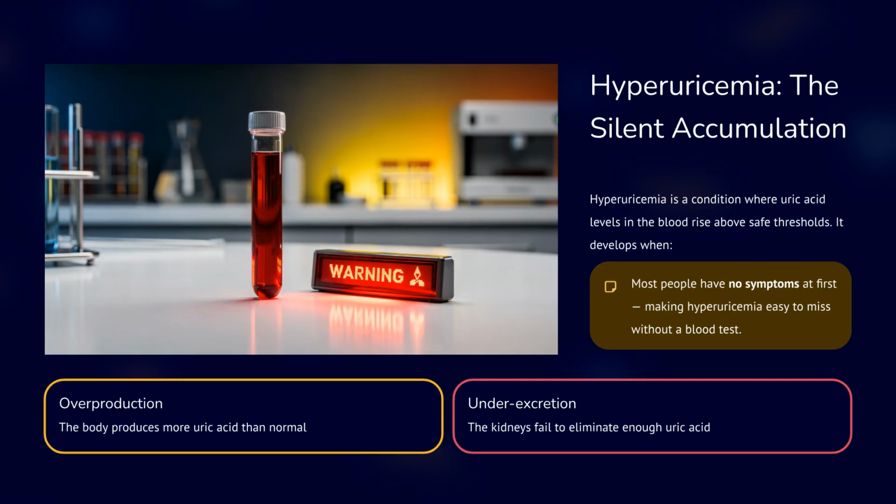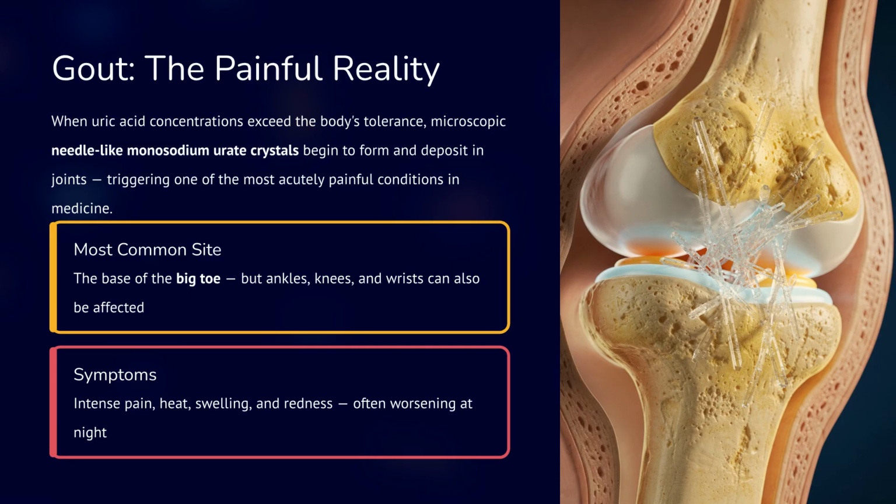Hyperuricemia occurs when uric acid levels in the blood rise above safe thresholds, often developing due to overproduction or under-excretion. Many people have no symptoms at first, making it easy to miss without a blood test. When uric acid exceeds the body's tolerance, needle-like monosodium urate crystals form and deposit in joints, causing gout. The most common site is the big toe, with symptoms including intense pain, swelling, and redness, often worsening at night.